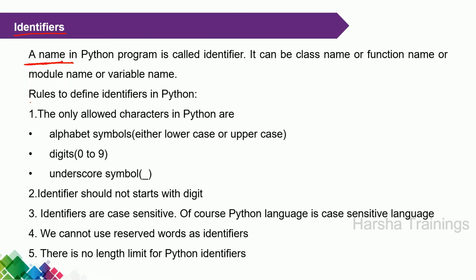Now, what are the rules to be followed? You cannot blindly say this is the identifier, this is the identifier. Those are not allowed. You have to follow some rules to define the identifier. For example, whenever you are born, your parents give some name to you. They do not blindly give the name. They follow some rules.